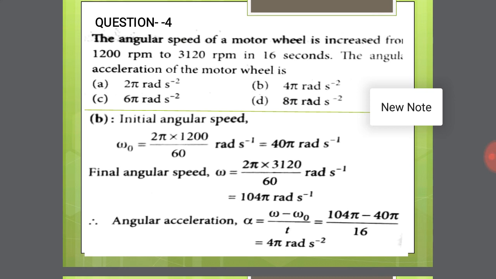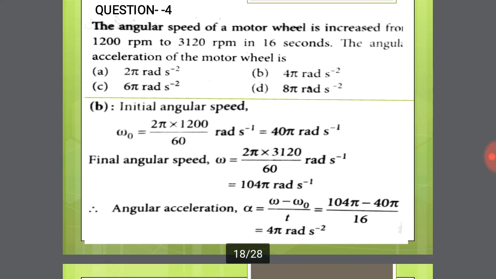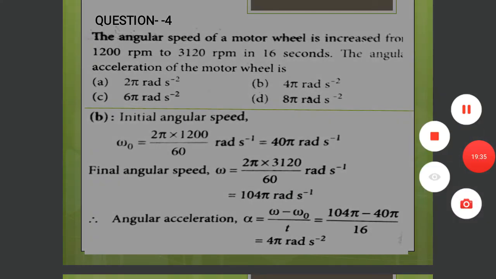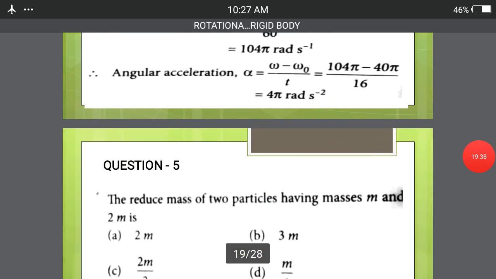Now we calculate angular acceleration alpha. We have already found the initial and final angular velocities, and the time is given as 16 seconds. So alpha is equal to final angular velocity 104 pi minus initial angular velocity 40 pi, divided by 16. Simplifying this equation, we finally get 4 pi radian per second square. So option B is the right answer. Come to the next question.